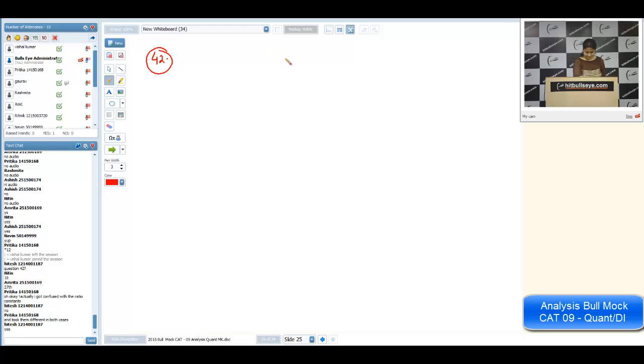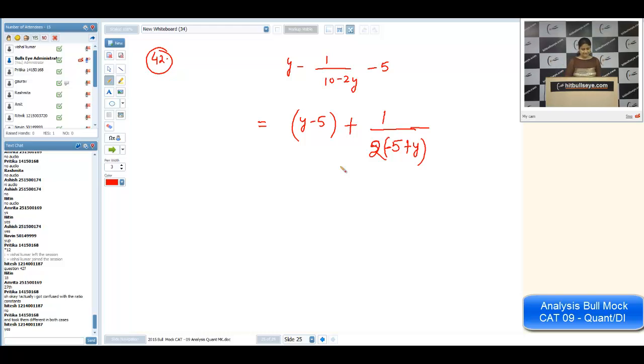It says y minus 1 upon 10 minus 2y minus 5. We want to find the minimum value. I can write this as... Okay. Yes, Hitesh, now you can see the thing. These are two things. Apply arithmetic mean is greater than equal to geometric mean. You will get the answer.